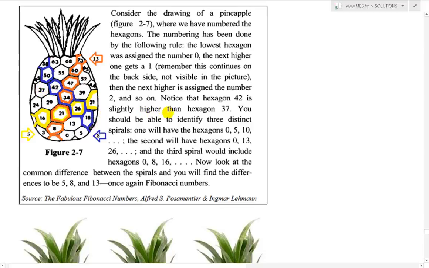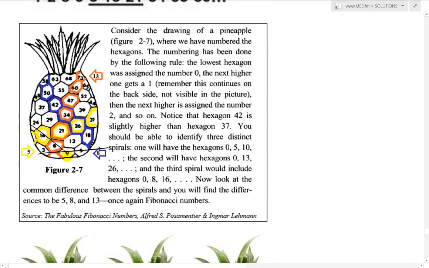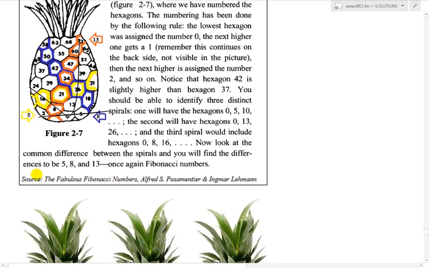And basically, right here you should be able to identify 3 distinct spirals. One will have the hexagons 0, 5, 10. I believe the 10 is on this side there, and the spirals go like that. The second will have hexagons 0, 13, 26, going upwards like that. And the third will include 0, 8, 16. So similar to the one above, we have a horizontal, a medium slope, and then a very steep slope up top there.